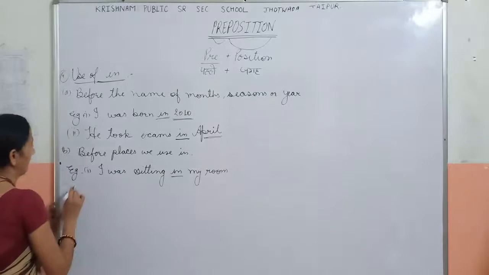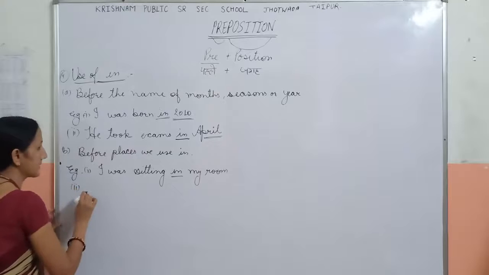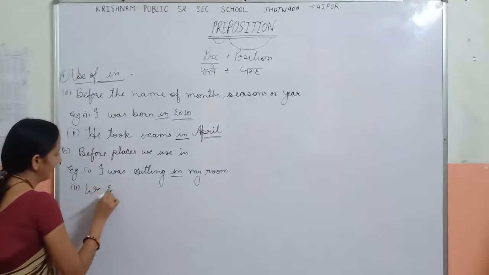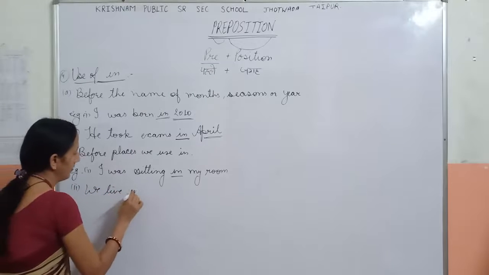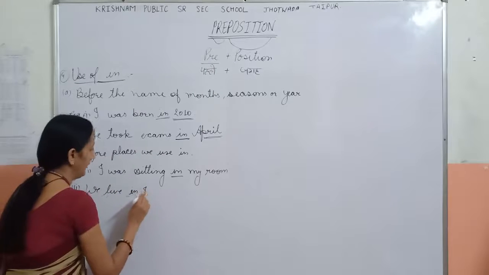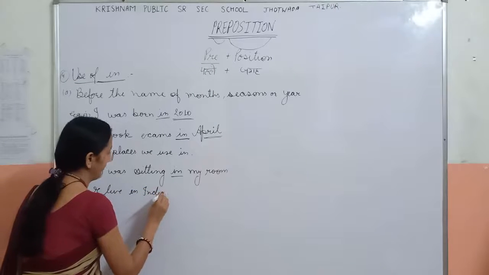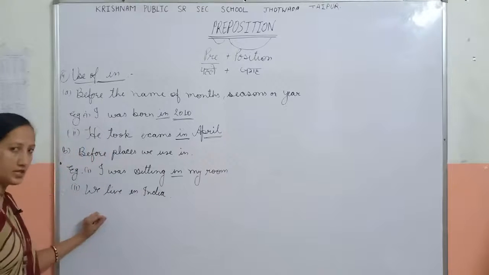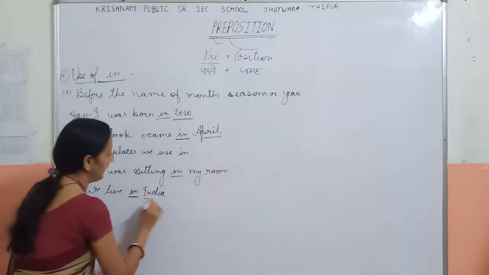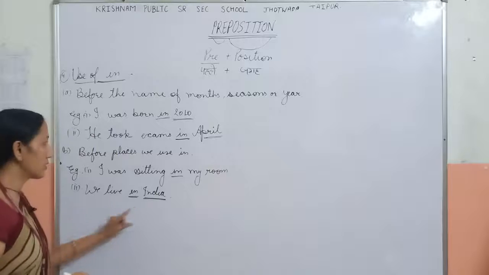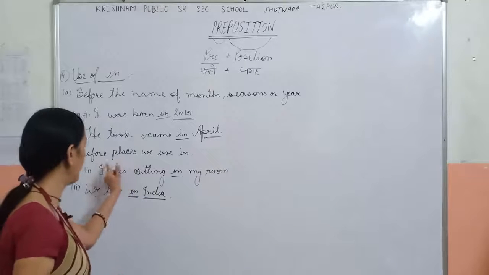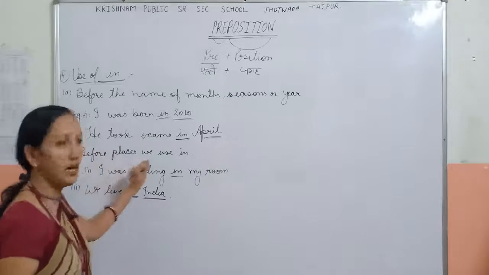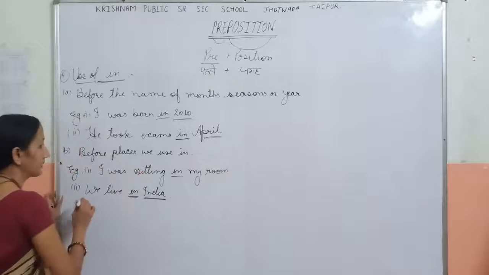Now the second example is we live in India. In this sentence, the preposition is in, and India is a place. So we use in before the place.